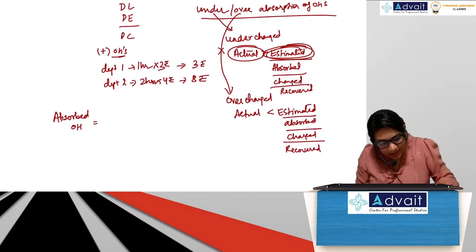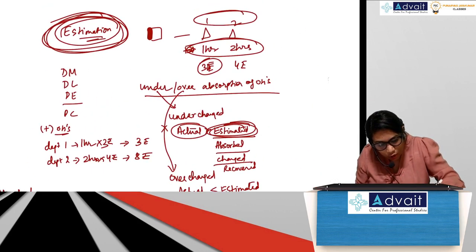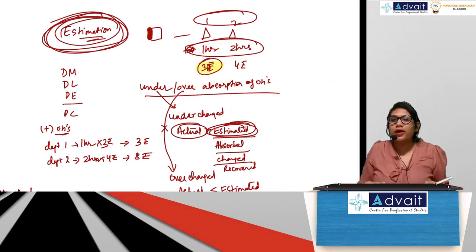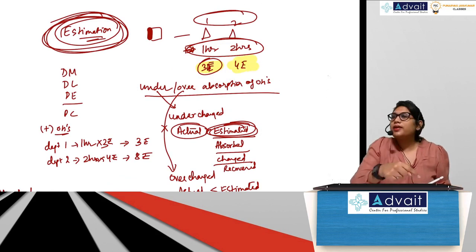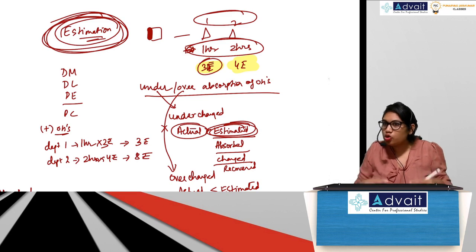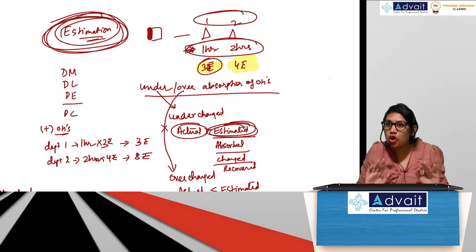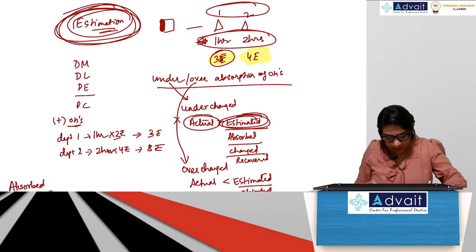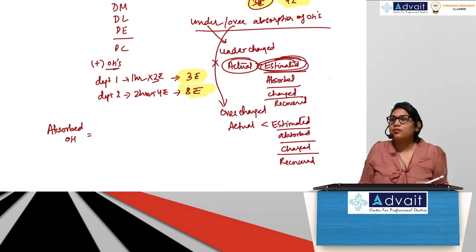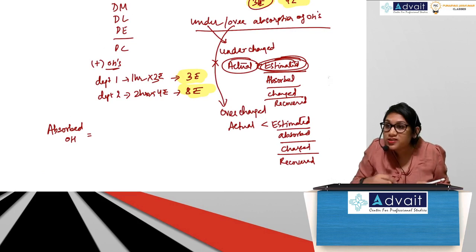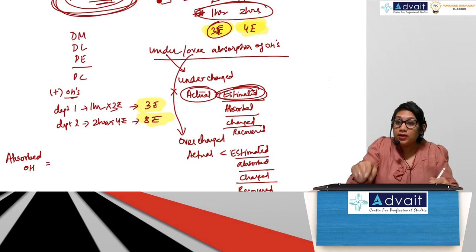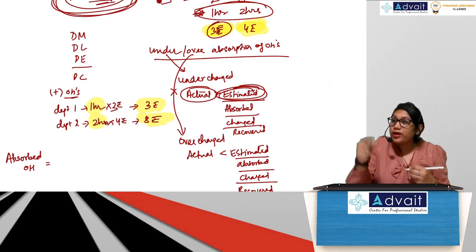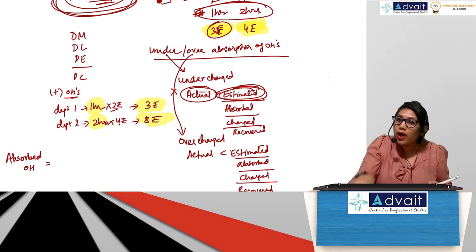So in my example here, I told for department 1 it is 3 rupees, no? This is nothing but predetermined overhead rate. And for department 2 I told 4 rupees. This is nothing but predetermined overhead rate. So you already know how to calculate it. Yes or no? So what is absorbed? This is absorbed. So how did you calculate 3 rupees and 8 rupees? You took this predetermined overhead rate and multiplied it with the actual hours which the product spent in department 1 and department 2.